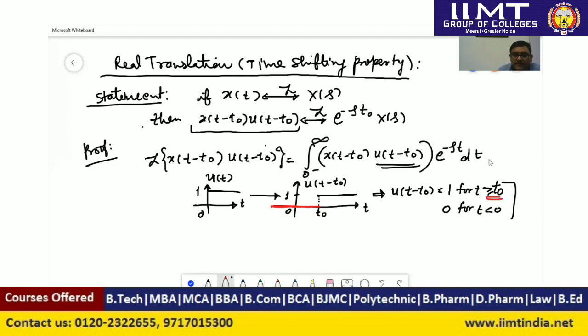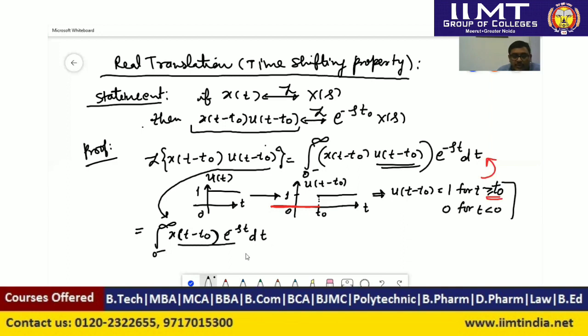So we will use this definition in this integration. So what we can write here, we can write this statement as 0 to infinity x(t minus t naught) u(t minus t naught), which can be written as 1, into e to the power minus s t dt. Now x(t minus t naught) is multiplied by e to the power minus s t here, and this signal u(t minus t naught) is present after time t equal to t naught. So we can change here, we can write this, that is the time t equal to t naught. So this signal is present for time t equal to t naught.